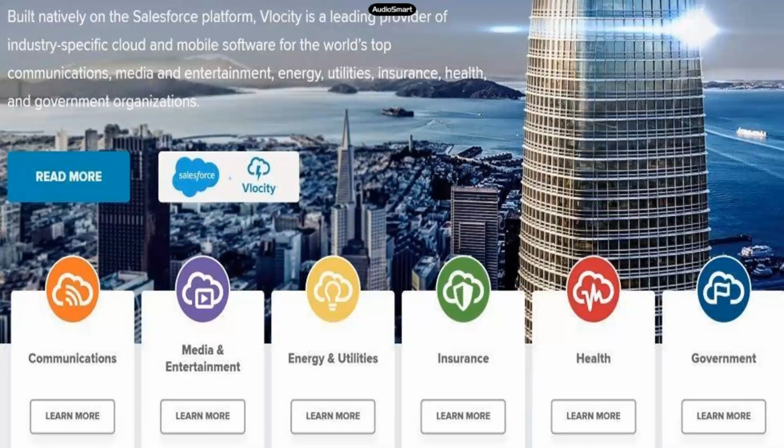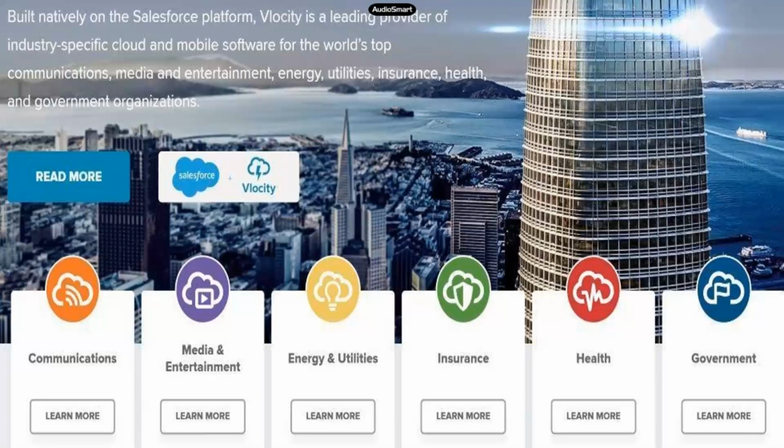So, for example, if you're a telecom company, whenever you want to build an application in your Salesforce, instead of going right from the scratch by creating the data model and everything, you can simply go and download Velocity's specific cloud, I mean that specific domain's package. You can download it and get a license from Velocity, and you can start building your application right away. So that's what we call industry specific cloud.